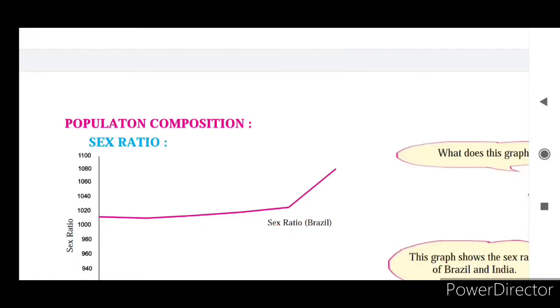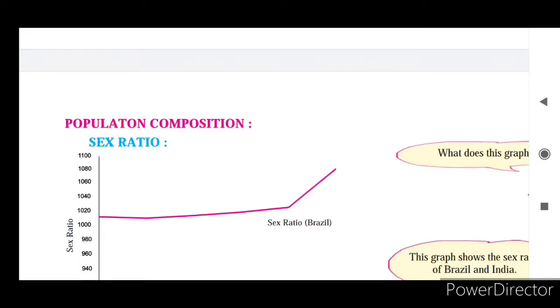In our previous session we have seen the population of India and Brazil. It is rare in some places, and population density is more in some places. What are the reasons behind that? That also we have studied. The total number of population, and the growth rate of that population, we have seen in our earlier chapter. Now today we are going to study the population composition.